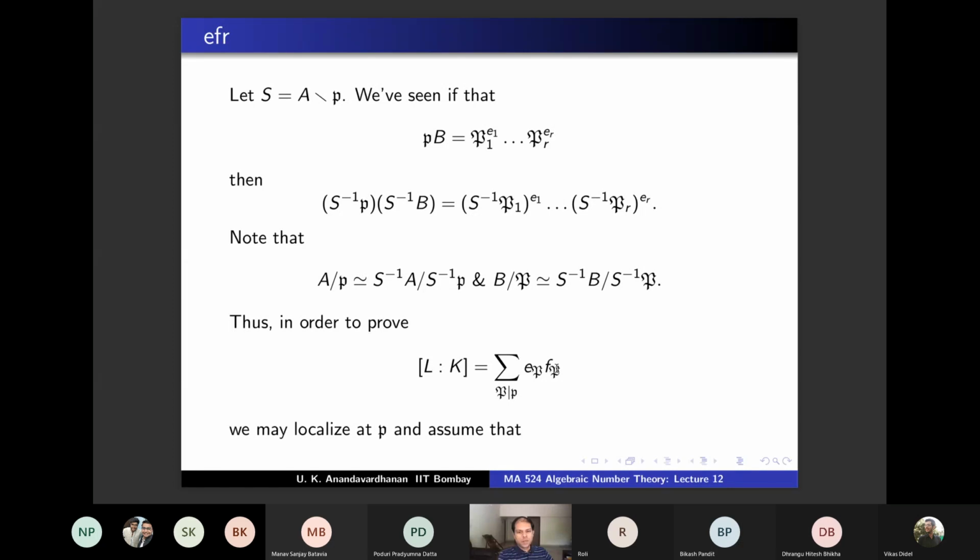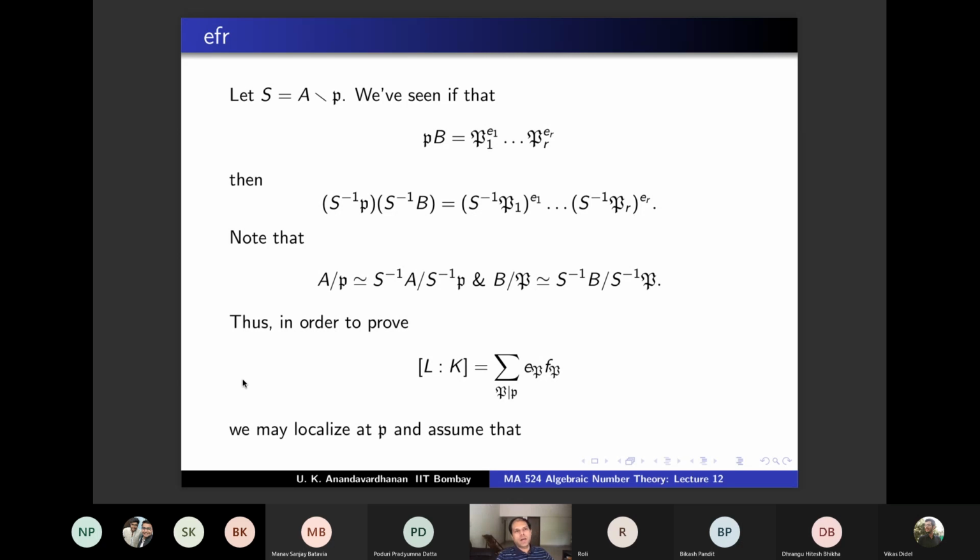So in order to prove this, we can localize at P and assume that, if you start with a Dedekind domain and if you localize at a prime ideal, what will you get? Any localization is also a Dedekind domain. So A subscript P is also a Dedekind domain for sure. And is that a local ring? A_P is a local ring, right?